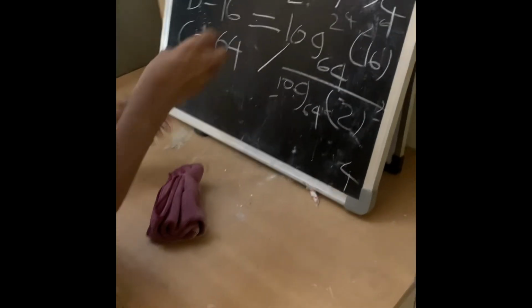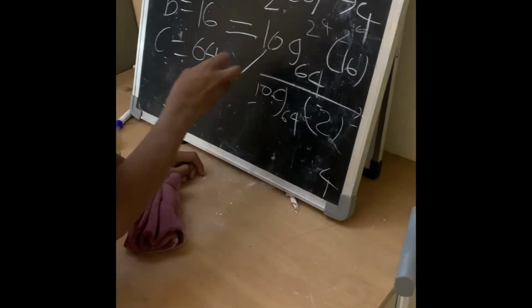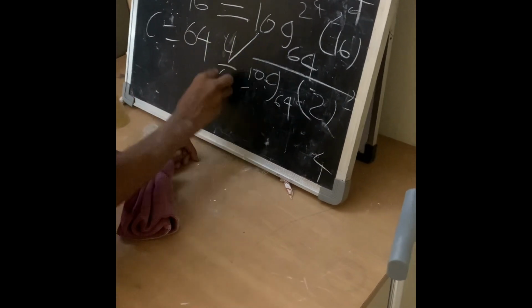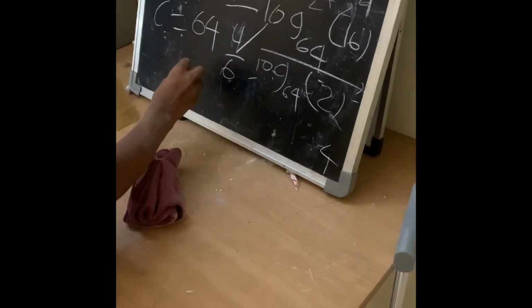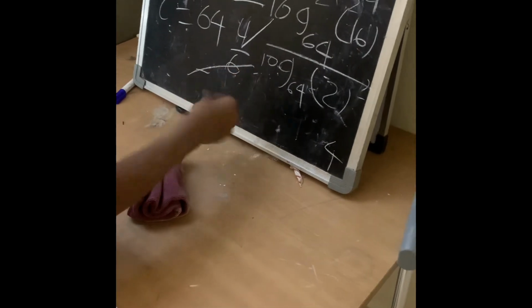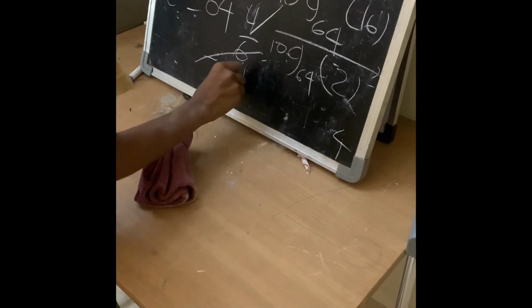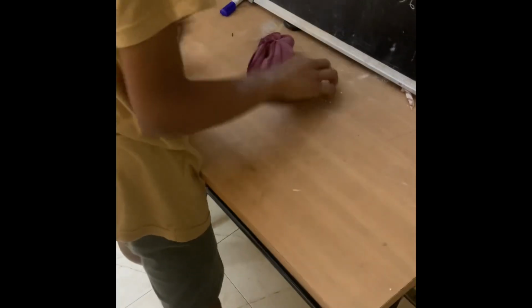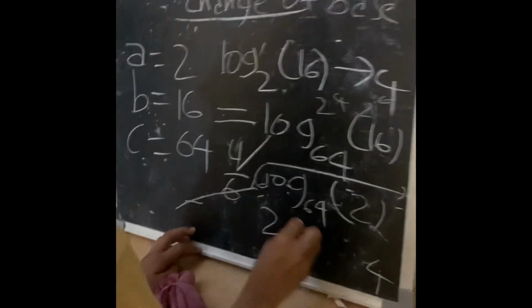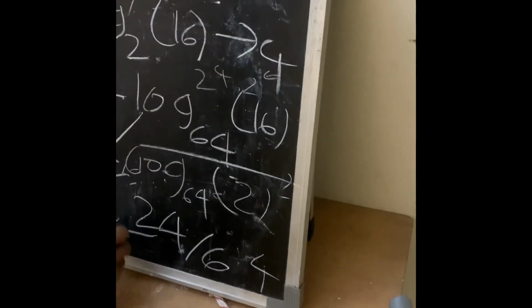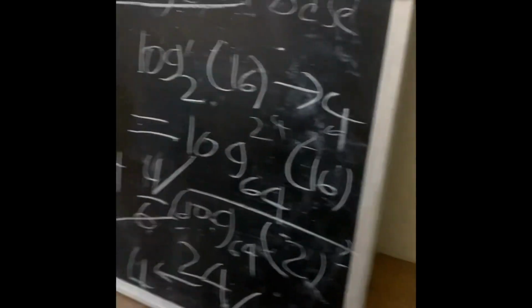Actually, it is 4 by 6, and this should be 1 by 6. Then 4 by 6 divided by 1 by 6 is nothing but 4 by 6 times 6, which means you get 24 by 6, which is equal to 4. Yes, so this is the change of base property.